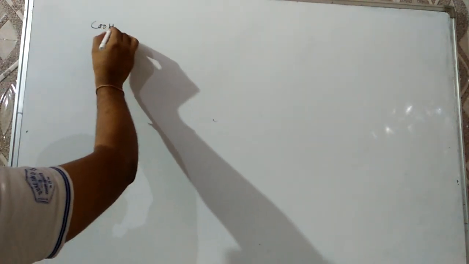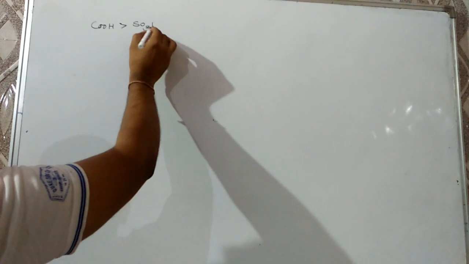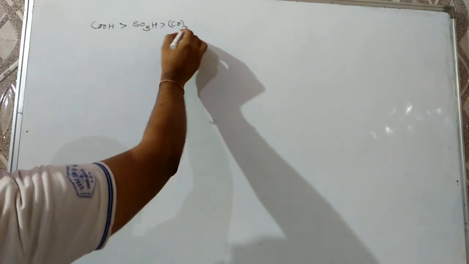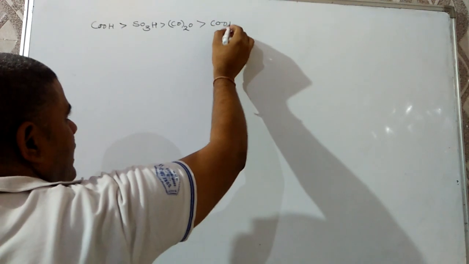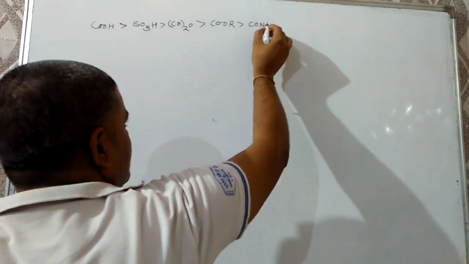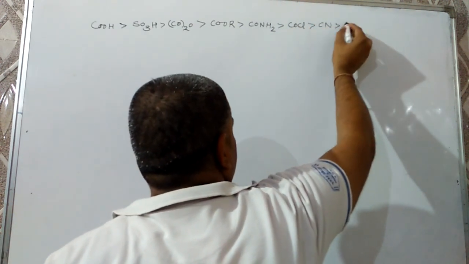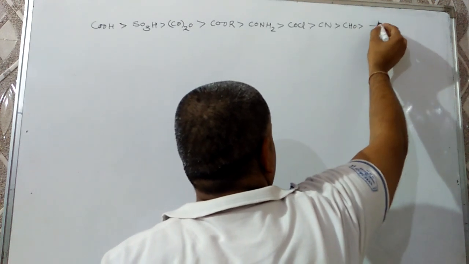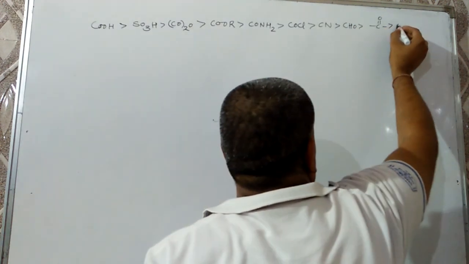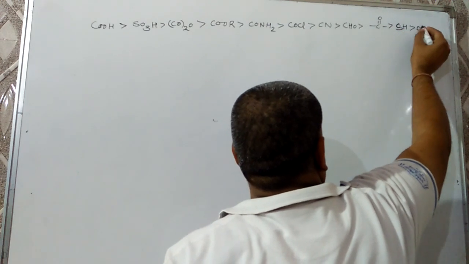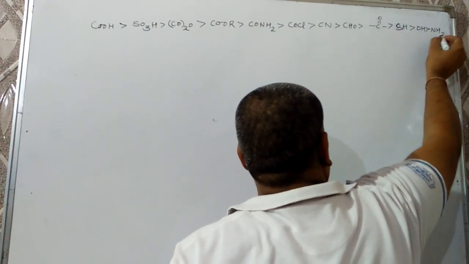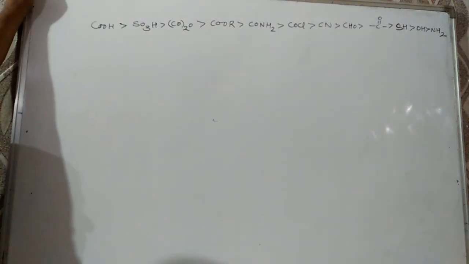And the order of preference will be: first carboxylic acid, then sulfonic acid, then acid anhydride, then ester, then acid amide, then acid chloride, then cyanide, then aldehyde, then ketone, then thioalcohol, then alcohol, and then amine. This should be the order of preference. The group which is coming first is used as a suffix, while all others should have a prefix.